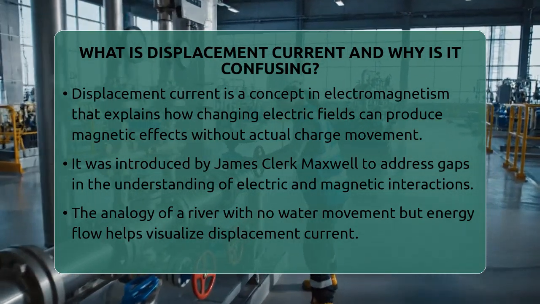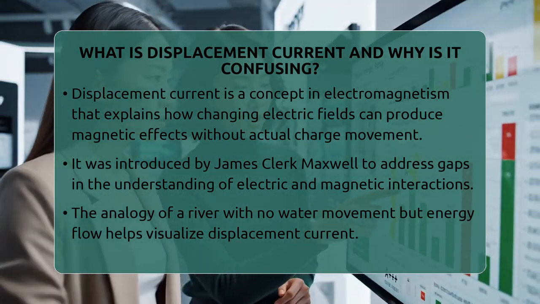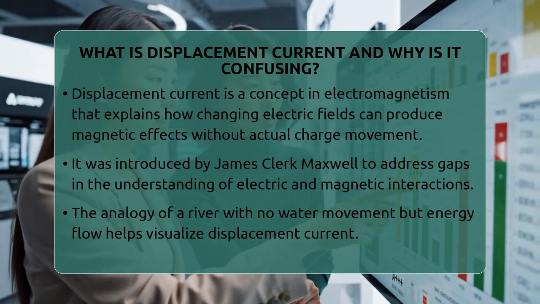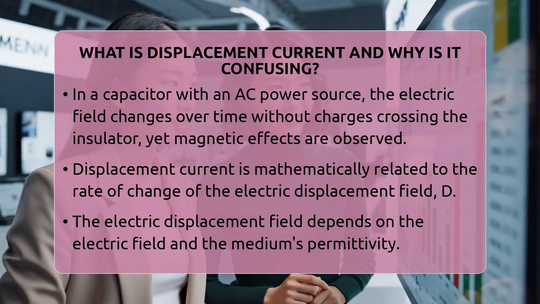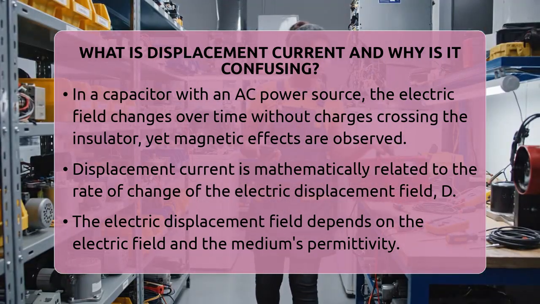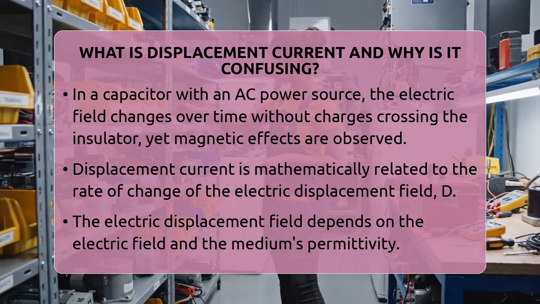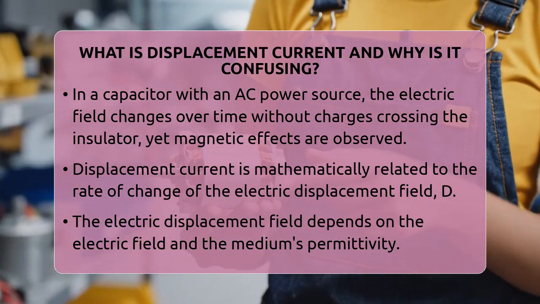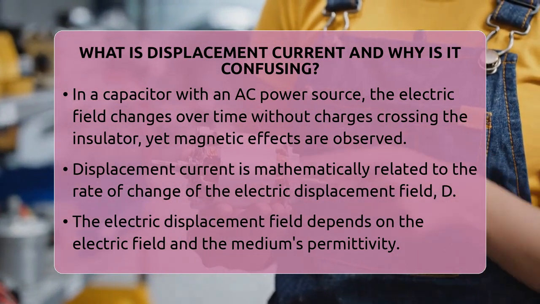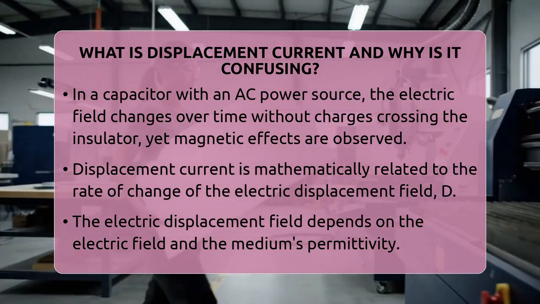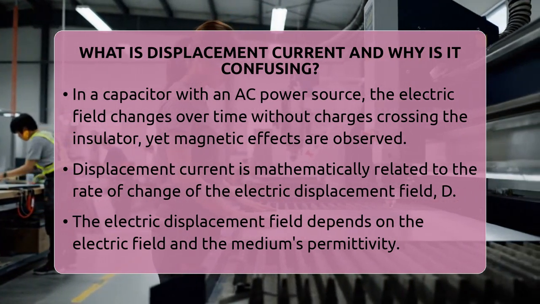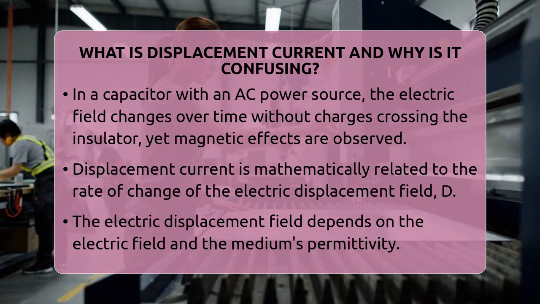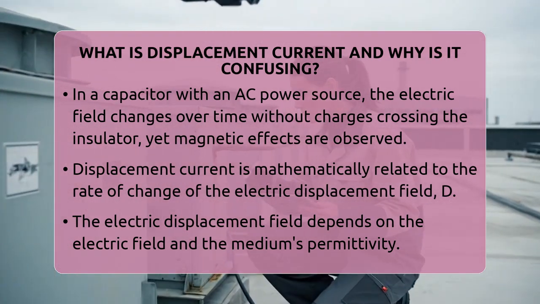Think about a capacitor, where two metal plates are separated by an insulator. When you connect it to an AC power source, the electric field between the plates changes over time. But no charges actually jump across the insulator. Still, the magnetic field around the capacitor behaves as if there is a current flowing. That's where displacement current comes in. It acts like a real current, even though it's not made of moving charges.